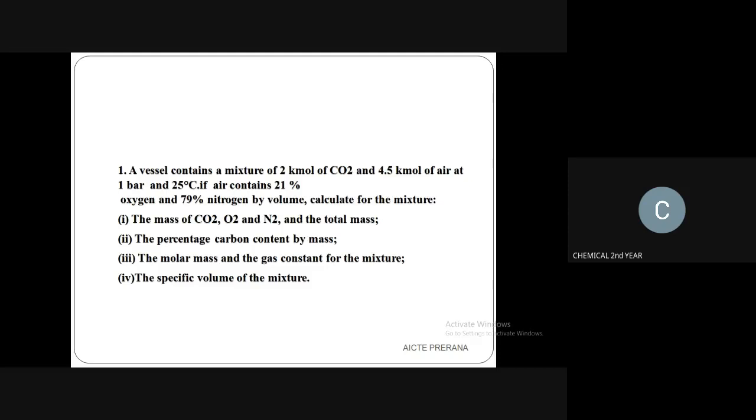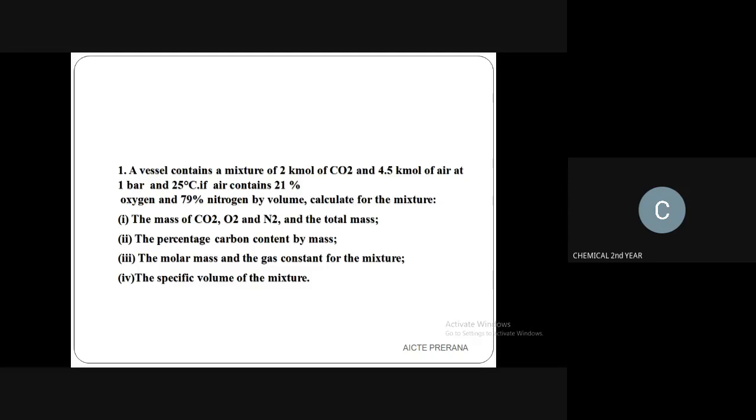Consider that there is a container having a mixture of carbon dioxide, oxygen, and nitrogen in the presence of air at a temperature of 25 degrees Celsius.